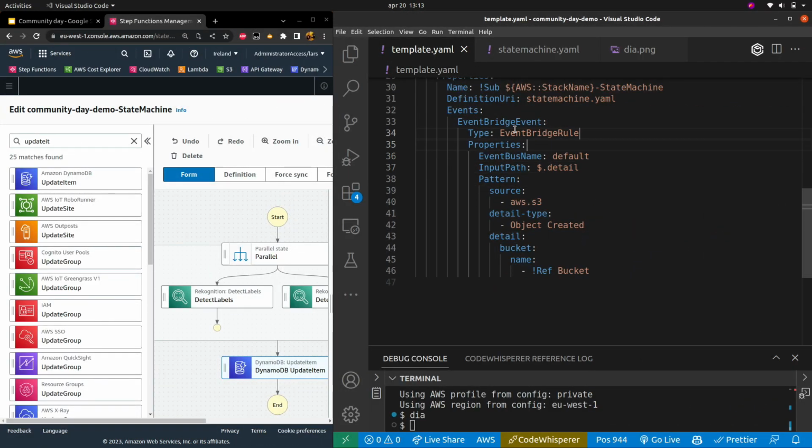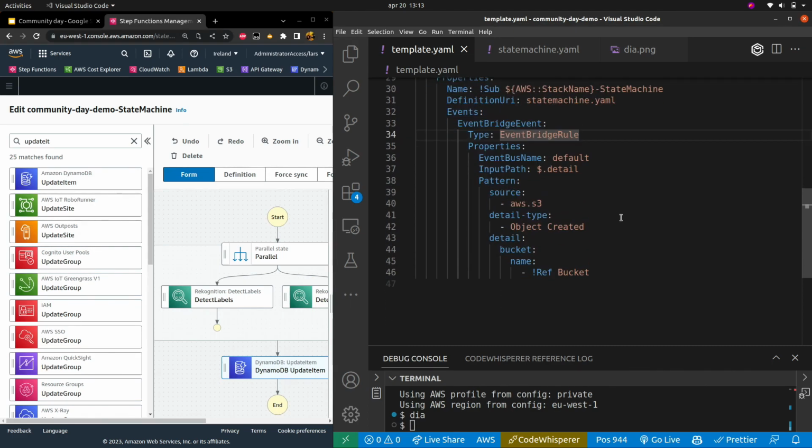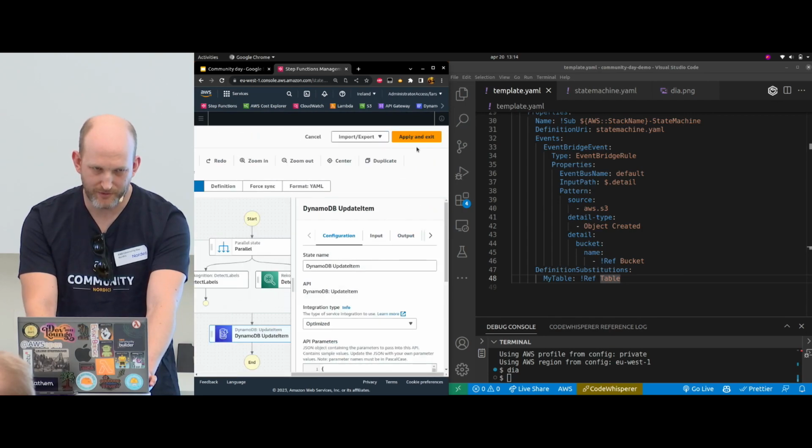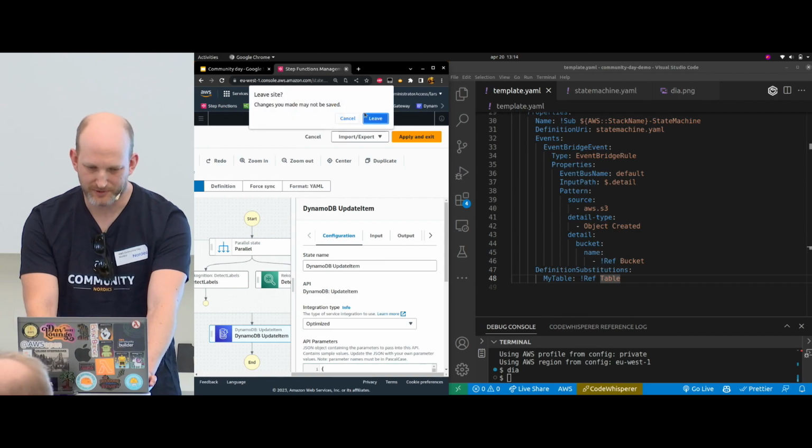And it will also add the definition substitution to this one. Yeah. It doesn't need the bucket. So that's all good. Now we're done with Workflow Studio now, so we can close this. Note that I'm not saving, because that's the wrong way of doing it. You would never save anything you're doing here, because that's ClickOps.